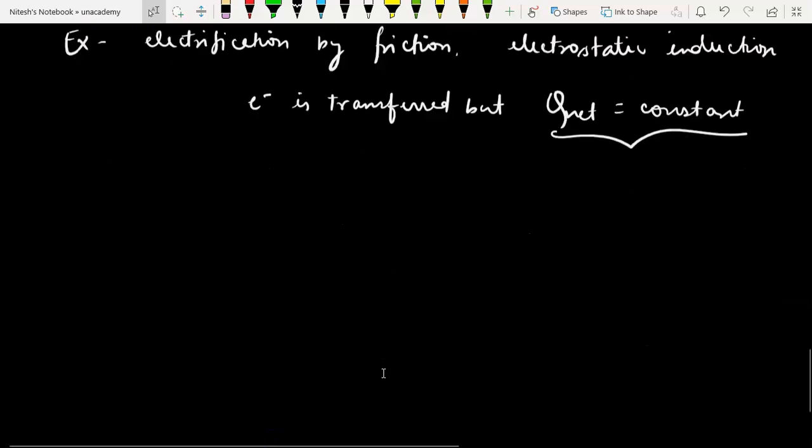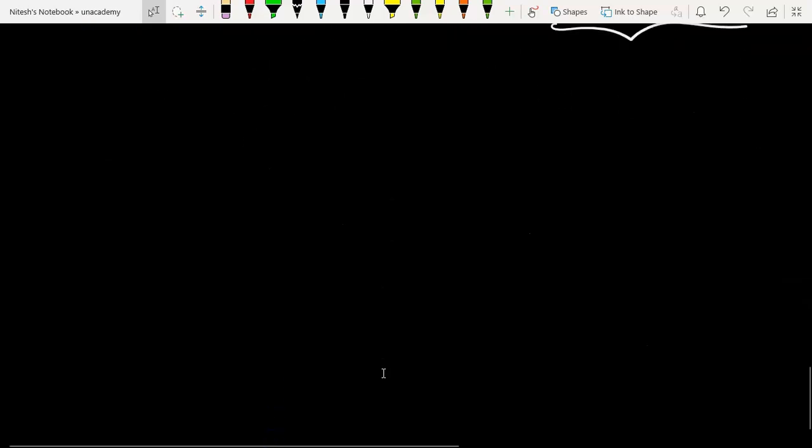Now, moving ahead, let us talk about a few examples of conservation of charge. The first example is a glass rod rubbed with silk.